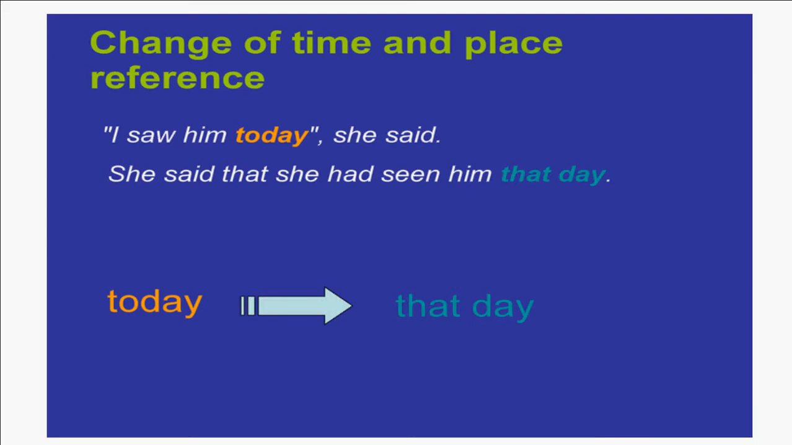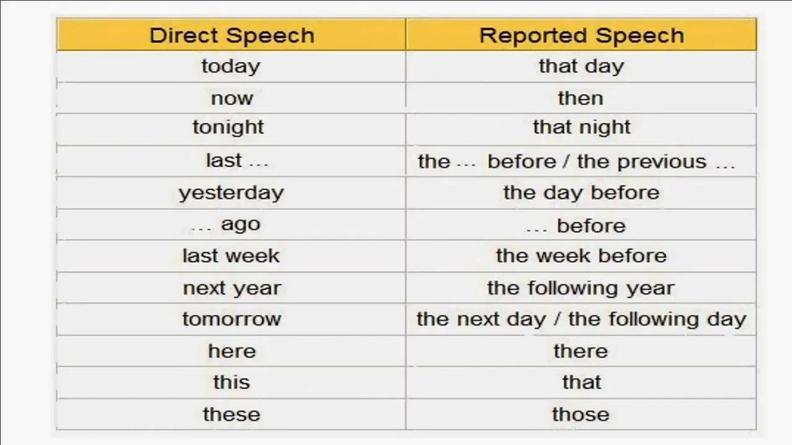If you want to transform direct speech into reported or indirect speech, you have to change pronouns. For example: "I saw him today," she said. Indirect speech: she said that she had seen him that day. So we change the pronoun I into she. And we change today into that day. As I said, we change today into that day.